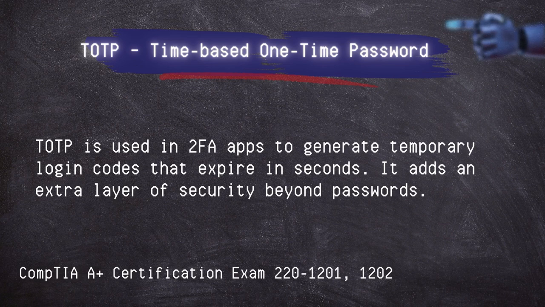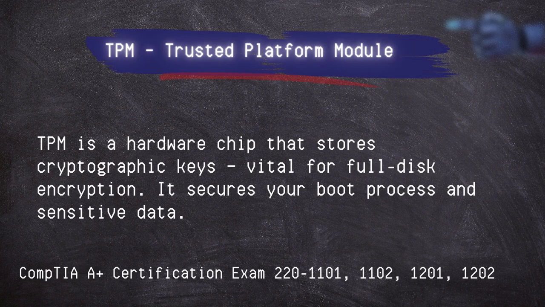TOTP, Time-Based OTP. Now, TOTP is used in two-factor authentication or 2FA apps to generate temporary login codes that expire in seconds. It adds an extra layer of security beyond passwords. TPM, Trusted Platform Module. It is a hardware chip that stores cryptographic keys, vital for full disk encryption. It secures your boot process and sensitive data.